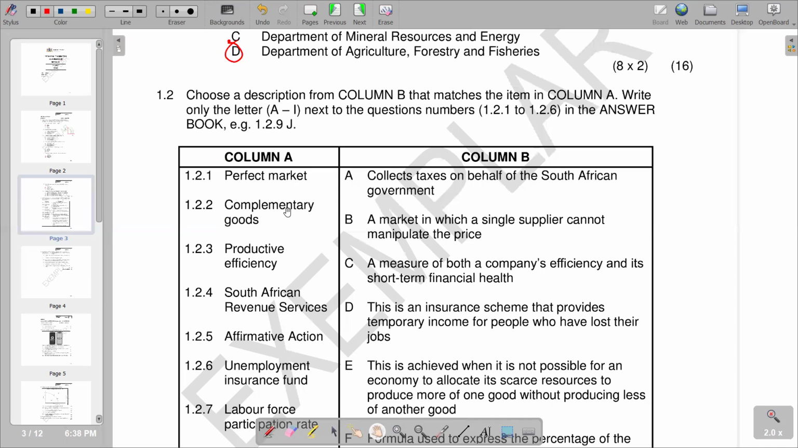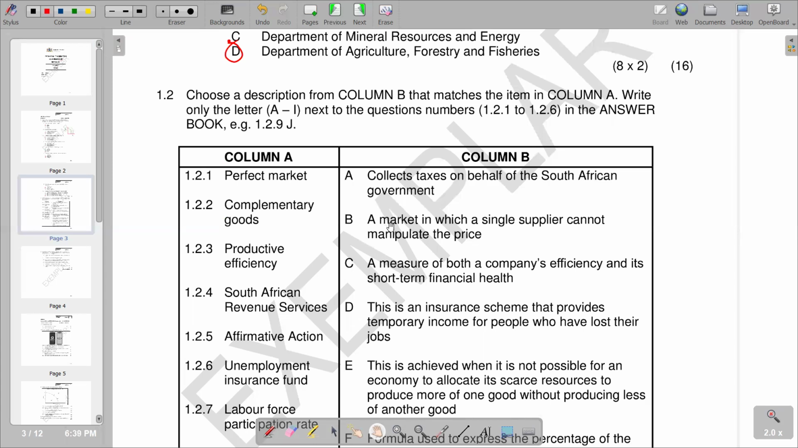We know that a perfect market, remember the characteristics of a perfect market, that we've got many buyers and sellers. Firms are price takers, which means our prices are determined by the forces of supply and demand. And those are some of the characteristics. There's availability of perfect information. Typical characteristics that we see in a perfect market structure. So we go to the responses and try to see which one does match that.